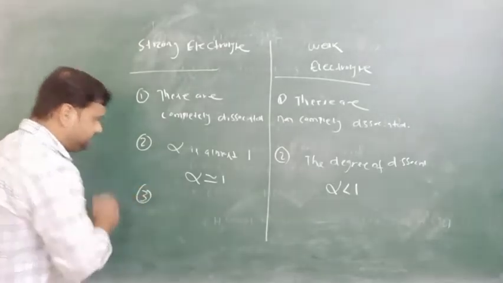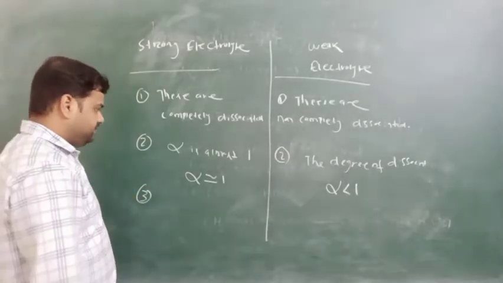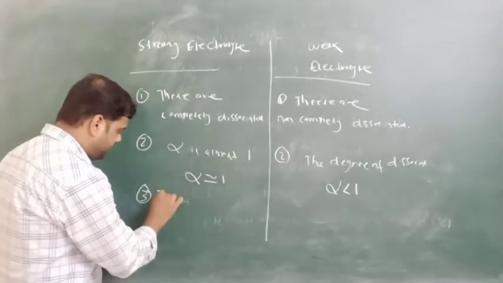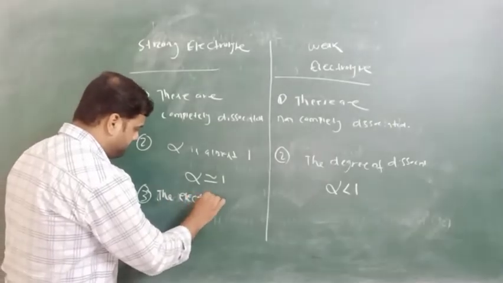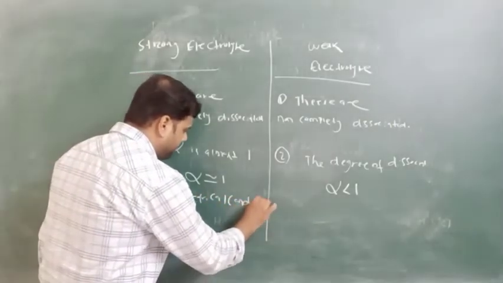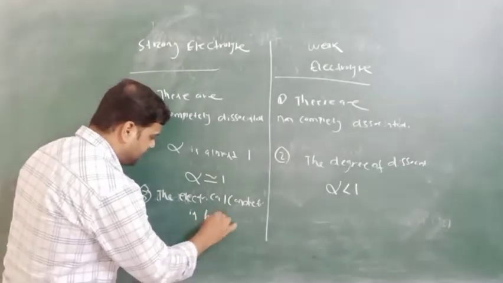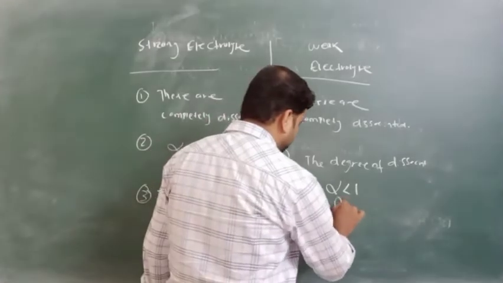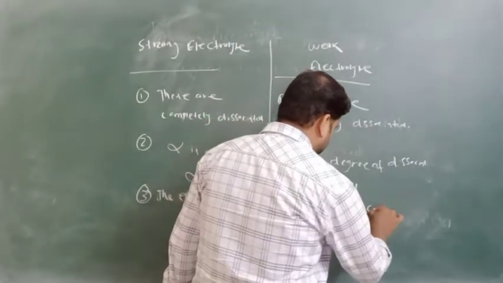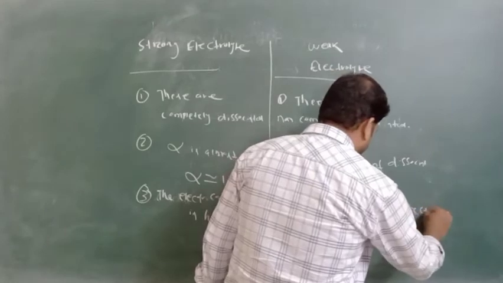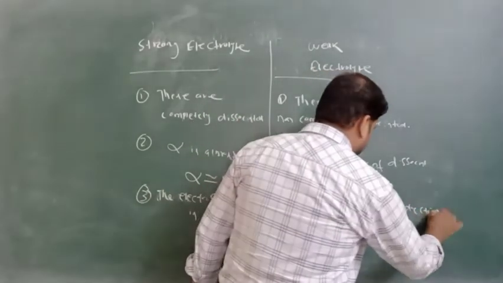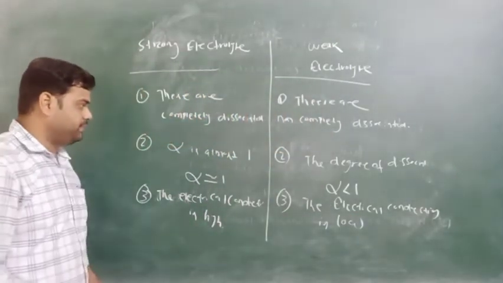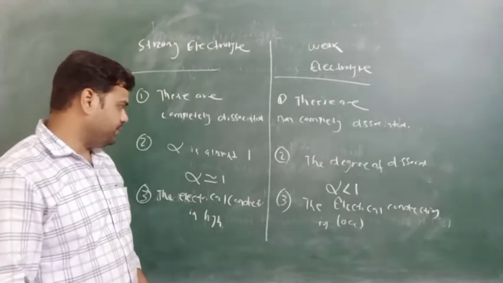Next, the electrical conduction. For a strong electrolyte the conduction is high. For a weak electrolyte the electrical conduction is low.